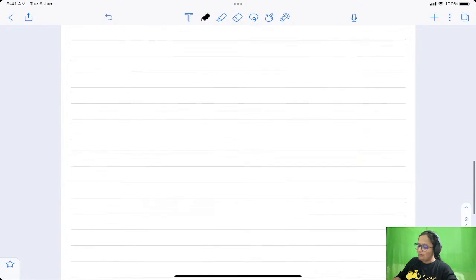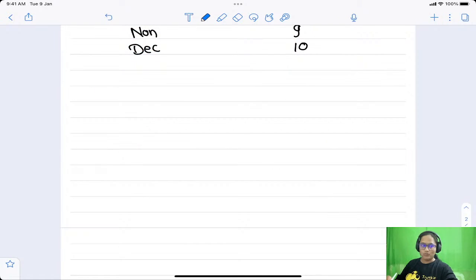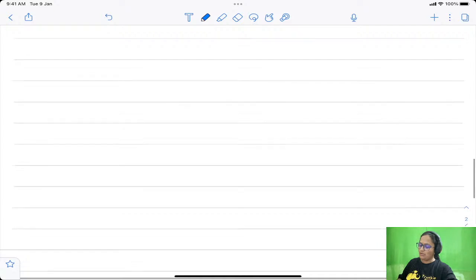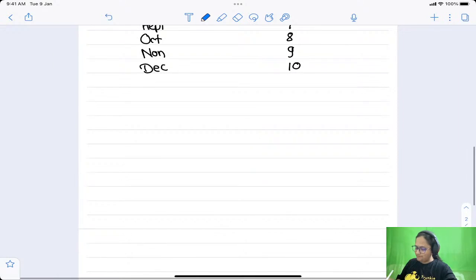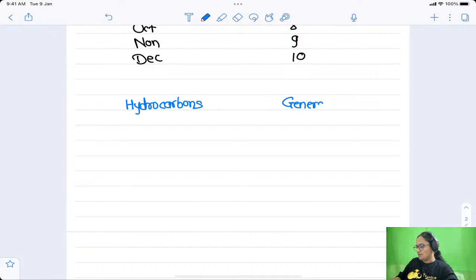Apart from that, you have to remember the general molecular formula of hydrocarbons. To remember that also I am going to tell you one trick. First of all, let me talk about the alkanes. The general molecular formula of hydrocarbons, MF stands for molecular formula.